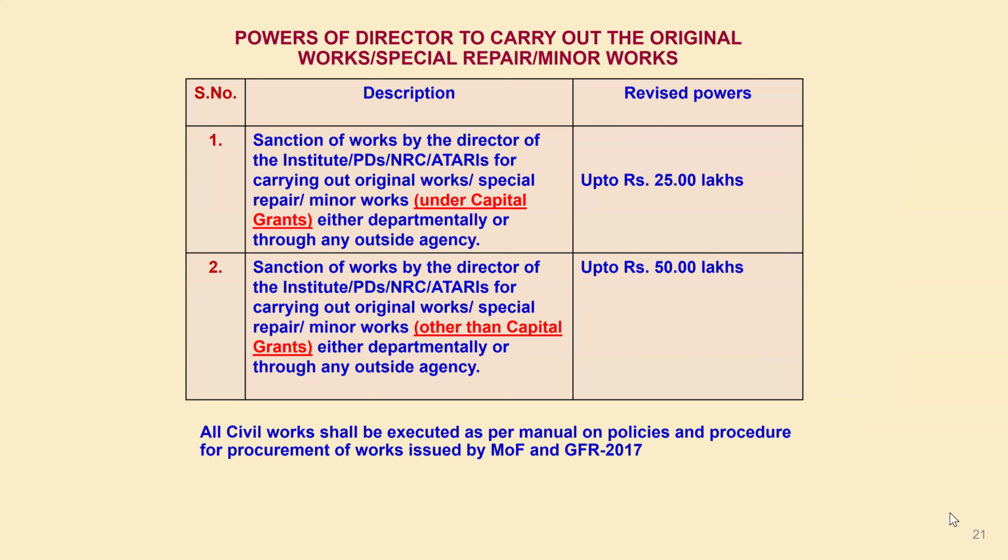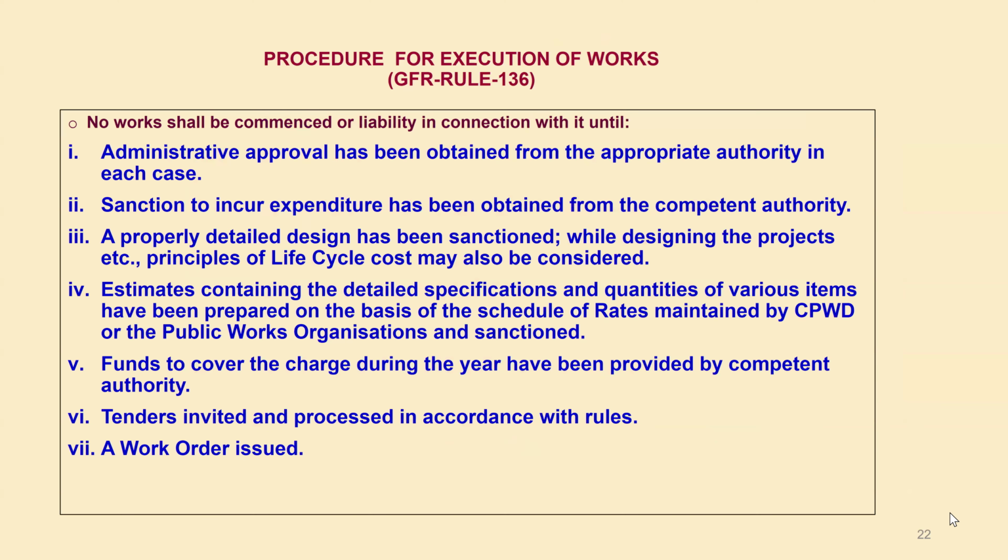But this is under the capital head. Again, the director of the institute can spend an amount up to 50 lakhs for carrying out original works, special repair or minor works other than capital grant. Means this 50 lakhs is not under capital, but the first 25 lakhs is under capital grant.